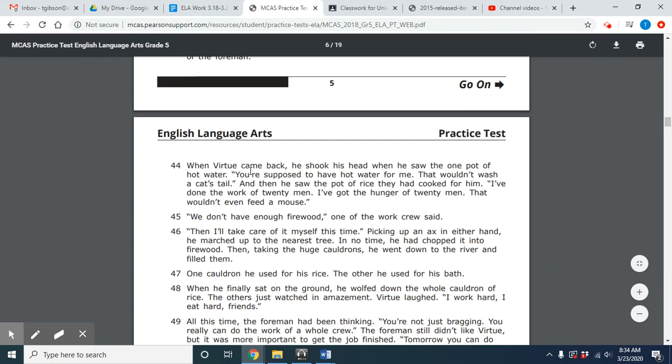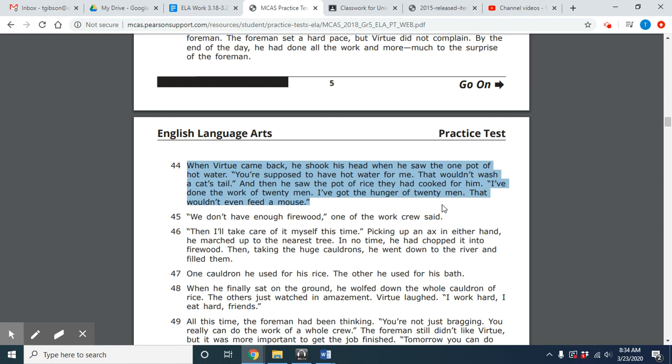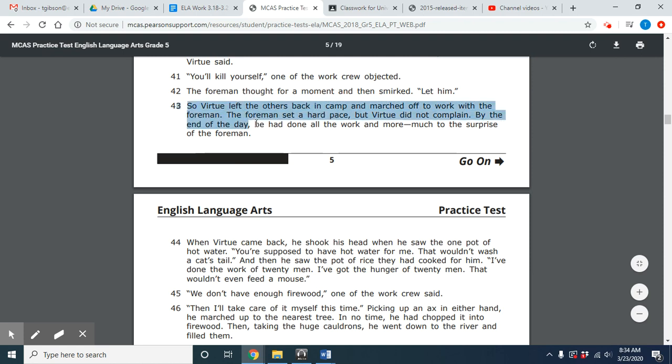So it says, "When Virtue came back, he shook his head when he saw the one pot of hot water. 'You're supposed to have hot water for me. That wouldn't wash a cat's tail.' And then he saw the pot of rice they had cooked for him. 'I've done the work of 20 men. I've got the hunger of 20 men. That wouldn't even feed a mouse.'" So, as you can see, if we scroll up to paragraph 43, it says, "So Virtue left the others back in camp and marched off to work with the foreman. The foreman set a pace, but Virtue did not complain. By the end of the day, he'd done all the work and more, much to the surprise of the foreman."